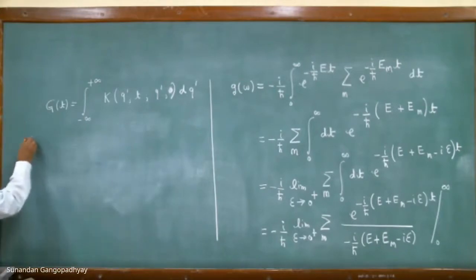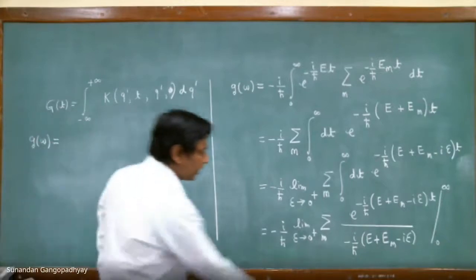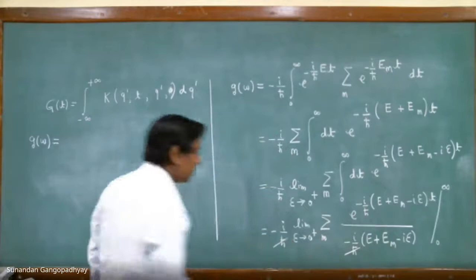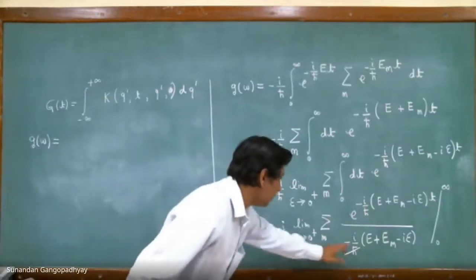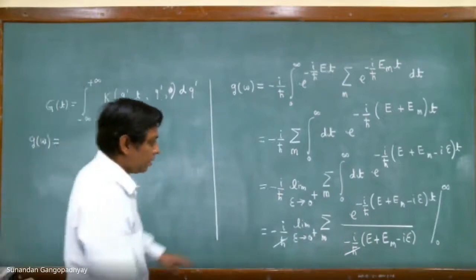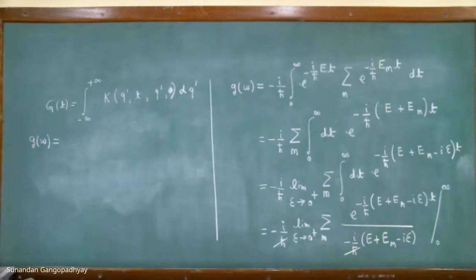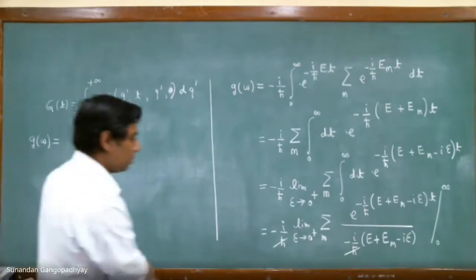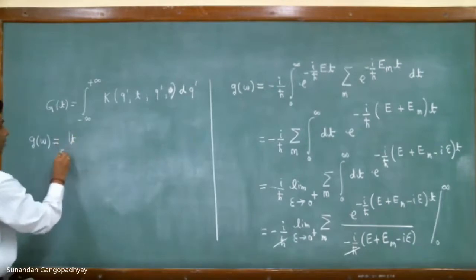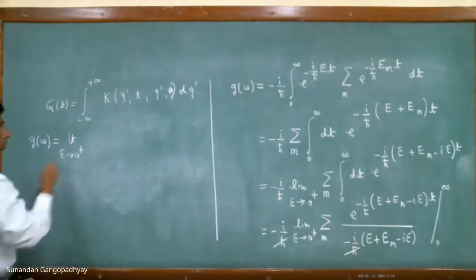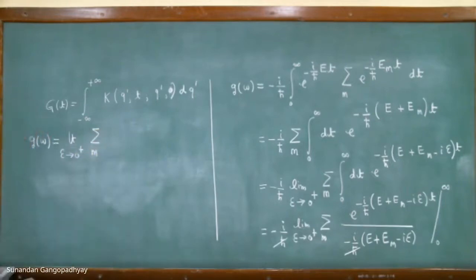So g of omega is therefore equal to, you can see this h bar and this h bar will cancel. This minus i minus this will become plus, and this i will also go away. So this whole thing cancels. Therefore, what we have is the limit epsilon going to 0 plus, summation over n.